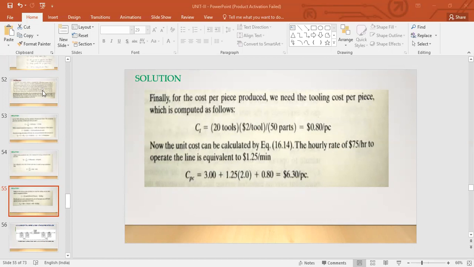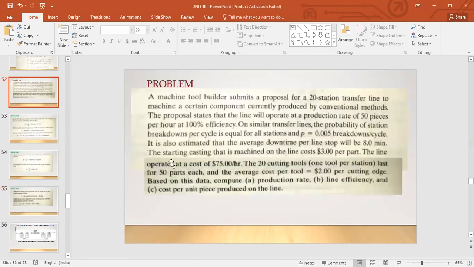So you see, because the hourly rate was given, the line operates at a cost of $75 per hour. So we want to have it in minutes because we are considering everything in minutes. All the other units, we are resolving because we have to maintain consistency. To maintain consistent units, we are taking all of that in minutes. So $75 per hour is the cost for the line to operate.